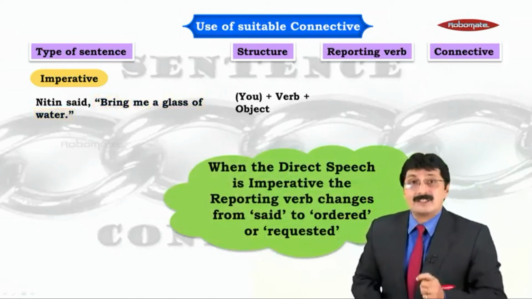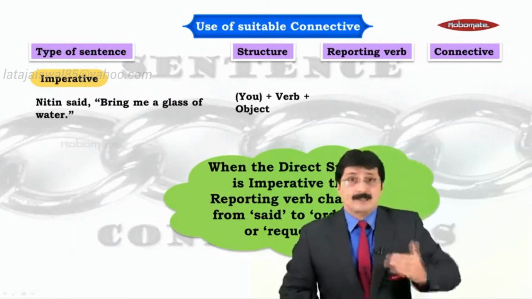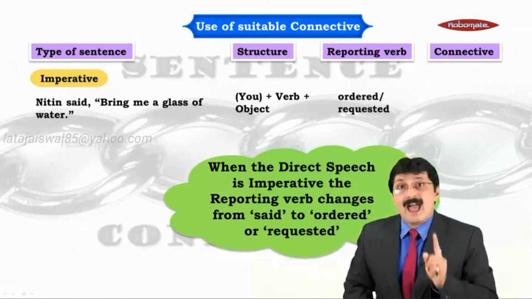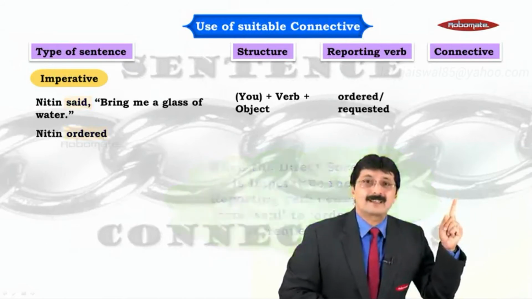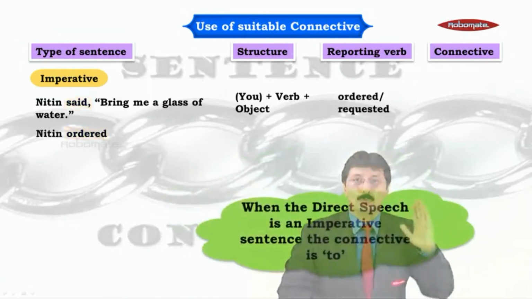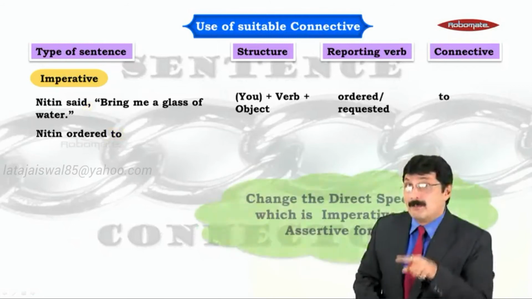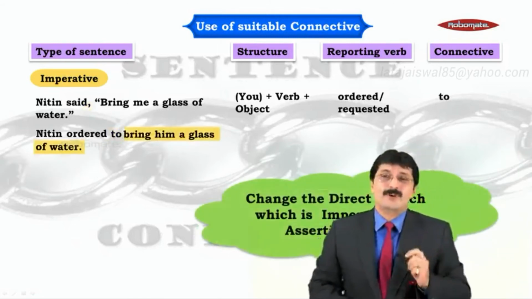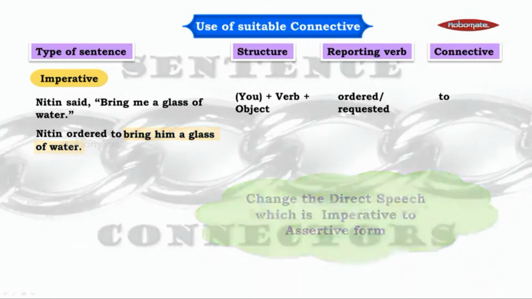And now, in such a case, the reporting verb can become ordered, requested, advised, suggested, or commanded, and after that, you have to use the connective to. As simple as that. Nitin ordered to bring him a glass of water. Fantastic, my dear friends. Amazing.